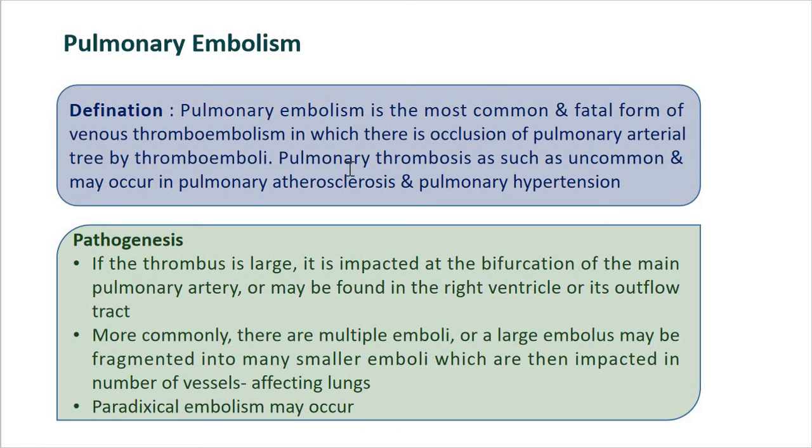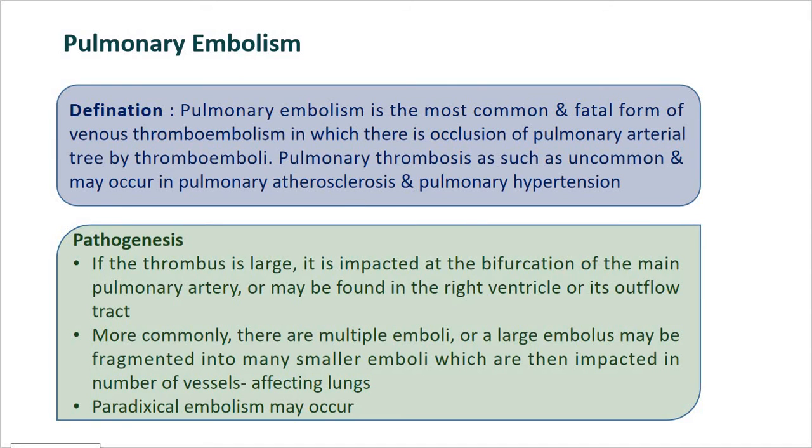drainage into the larger veins, which drain into the right side of the heart. So from all these sites, such emboli are produced and enter the circulation, enter the vein, and finally reach the right side of the heart. Now here, if the thrombus is large, it is impacted at the bifurcation of the pulmonary arteries, or it may be found in the right ventricle or its outflow tract.